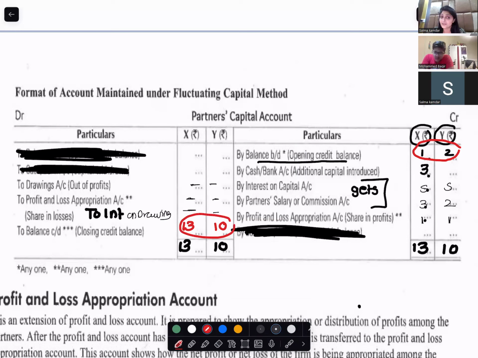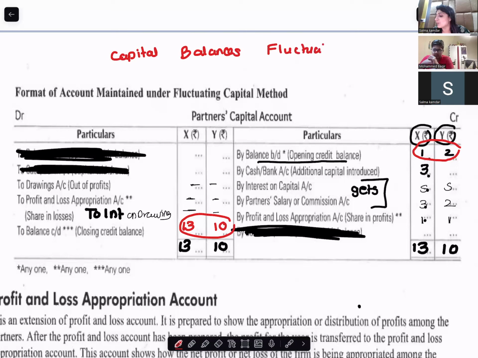Yes, it is different, right? Opening capital was 1 for X and 2 for Y. Then everything that we record in the capital account happened, and then we arrived at a closing capital which became 13 for X and 10 for Y. That means the capital account was different at the start and it is different at the end. So can I say the capital balances have fluctuated? Yes, capital balances have fluctuated.